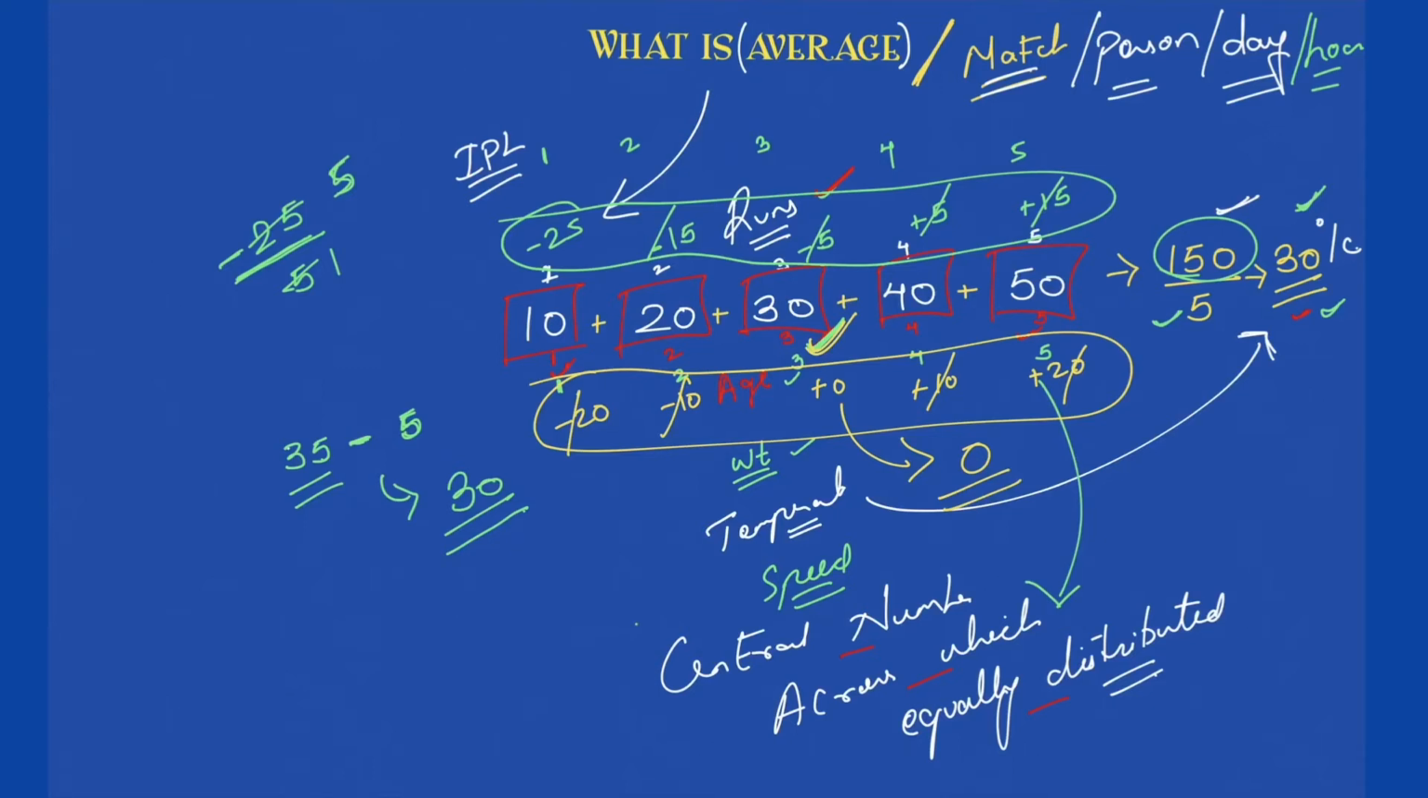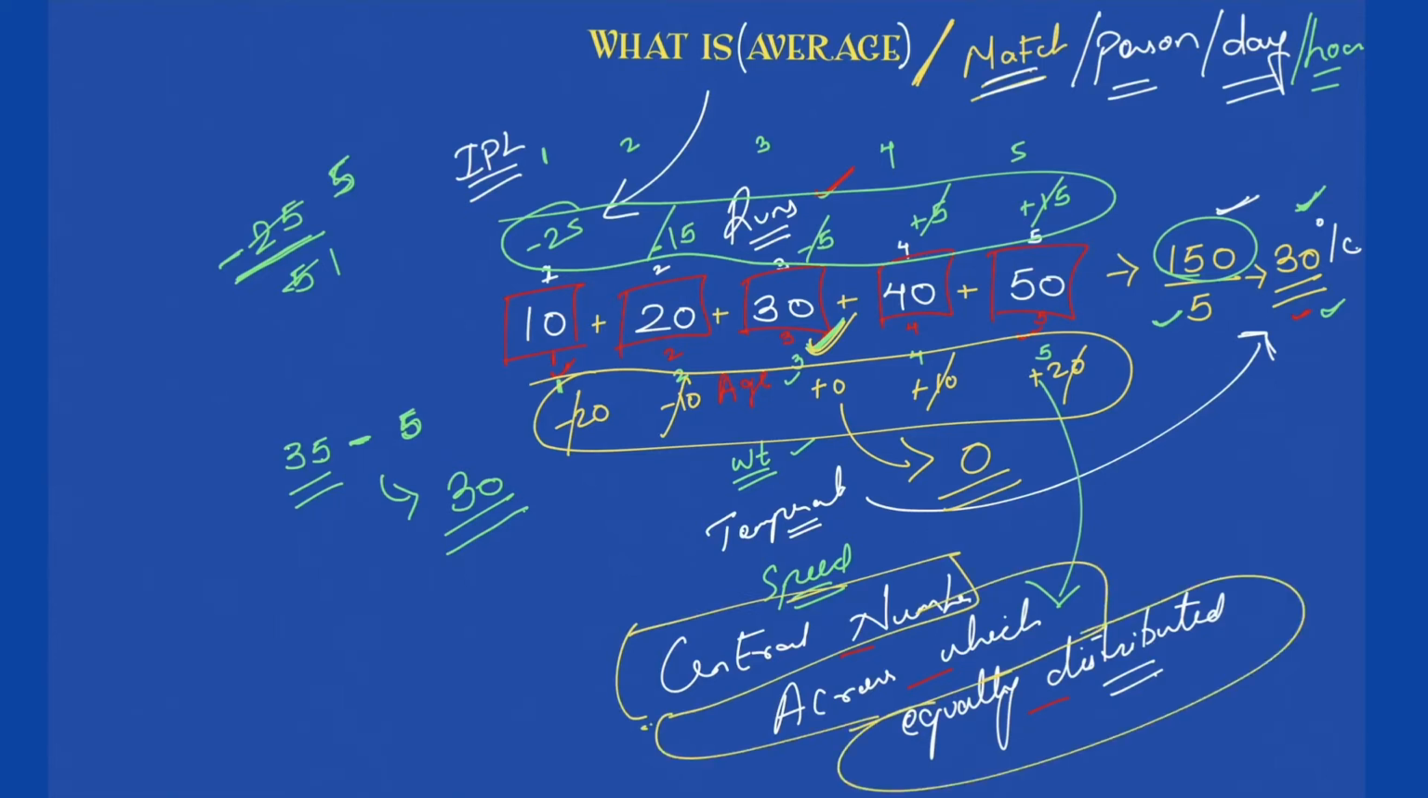So that is one more meaning of the average: the central number across which the other numbers are equally distributed. That is one definition of average that you are supposed to know, because in the kind of exams that we are writing, we'll be getting options. So not always will we add all of them and divide to get the answer. We'll use the shortcut method, which is the central number.